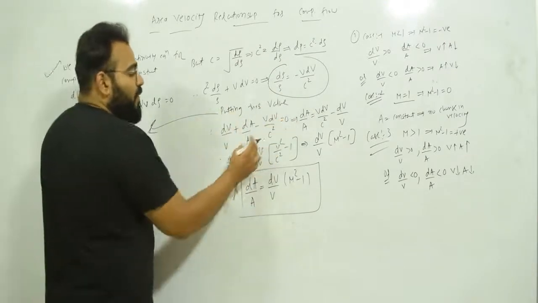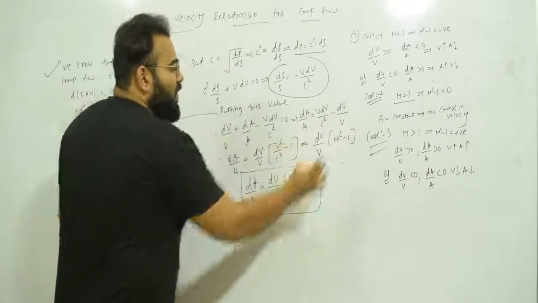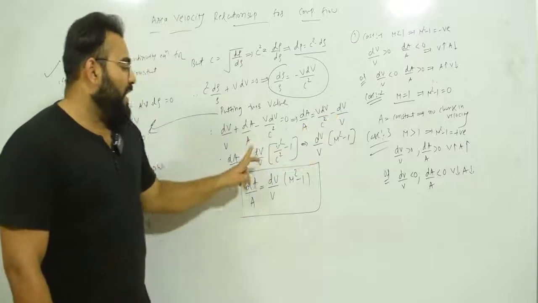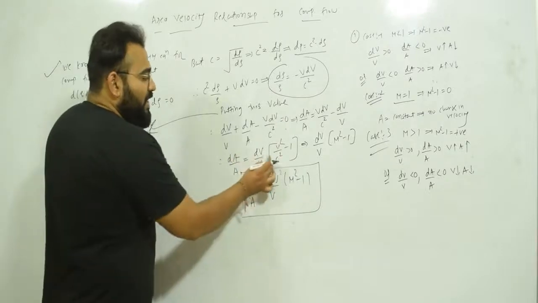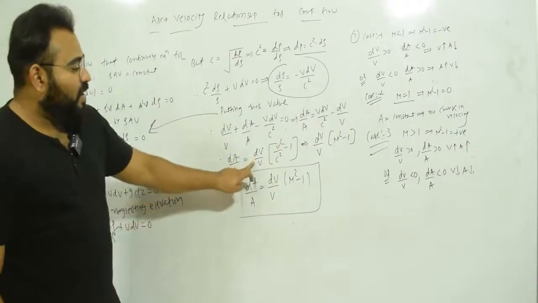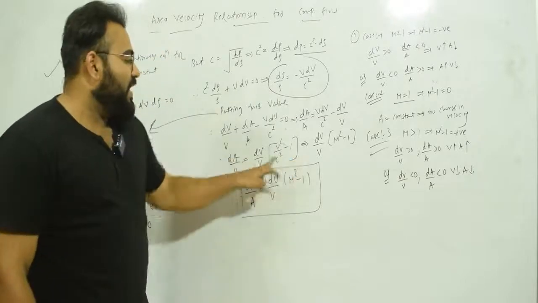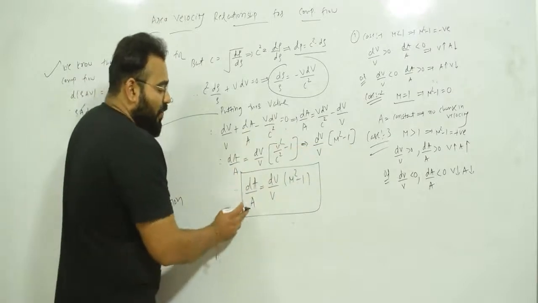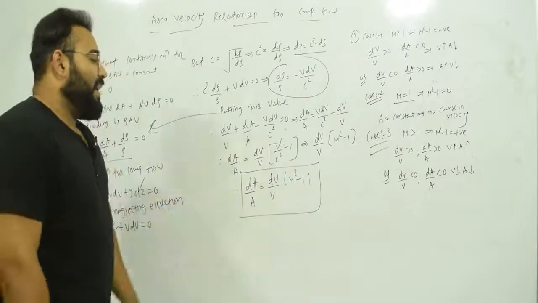Now I am going to make dA upon A the subject. So dA upon A is equal to V dV upon C square minus dV upon V. From these two I will take dV upon V common, so it will be V square upon C square minus 1. If you multiply the terms inside, you will get the same terms. So dA upon A is equal to dV upon V times (V square upon C square minus 1). But we know that Mach number is equal to V upon C. So this can be written as dV upon V times (M square minus 1). So the relationship is dA upon A is equal to dV upon V (M square minus 1). This is known as the area velocity relationship.